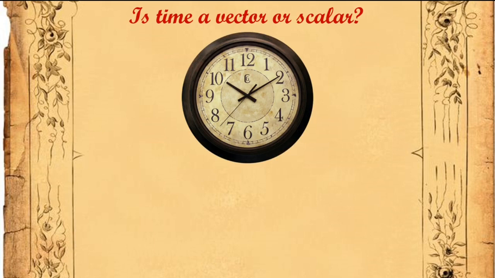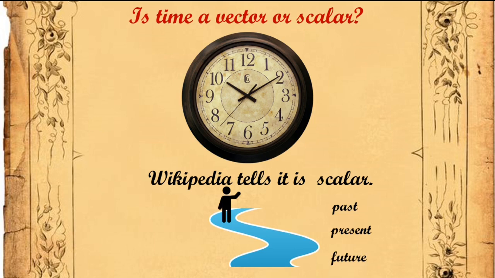Let me ask you a question. Is time a vector or a scalar? Wikipedia says it is a scalar, but time can be taken as the flow of a river. We move from past to present and to future, so it has a direction. Hence, isn't it a vector quantity? This is still an unsolved question.